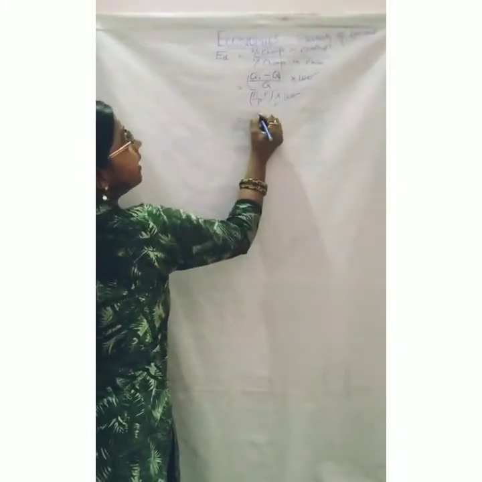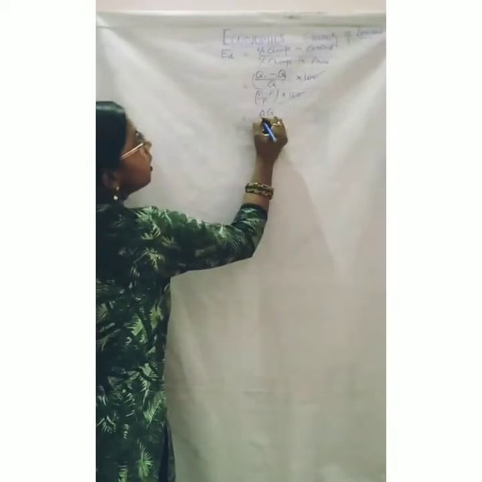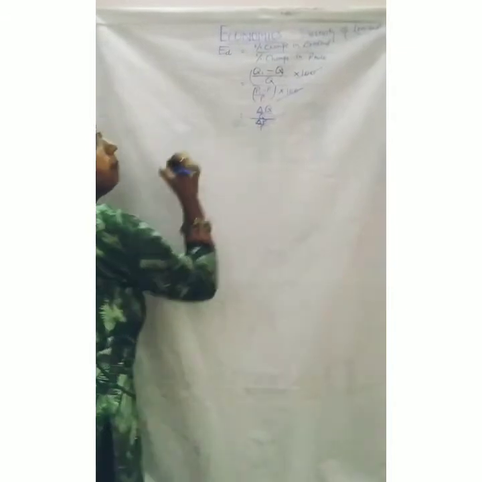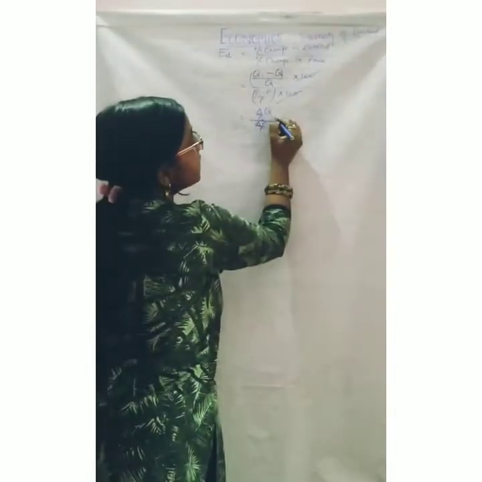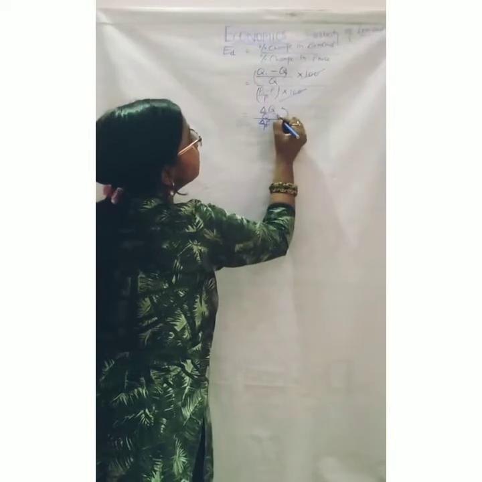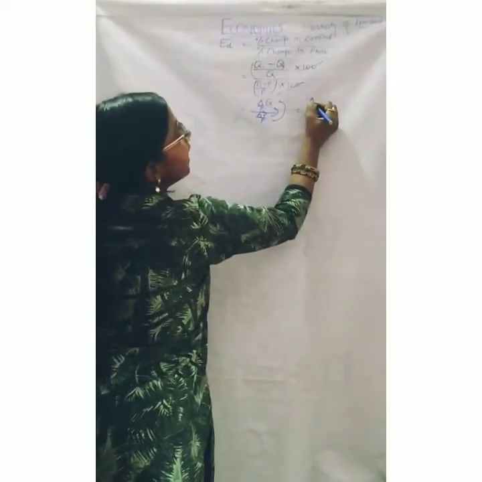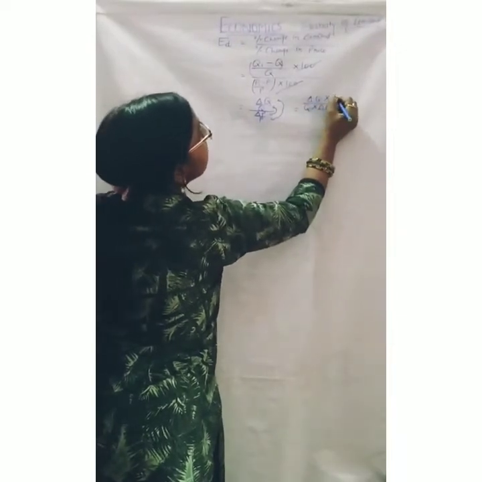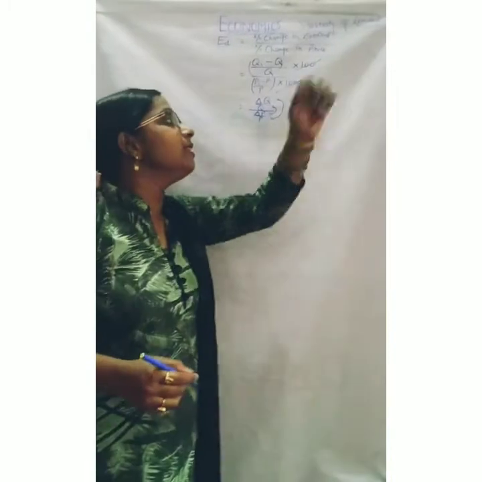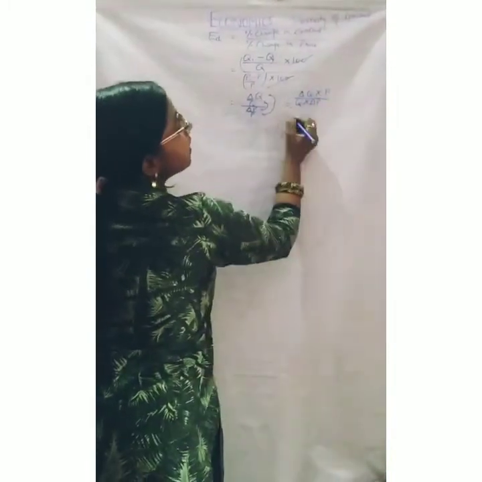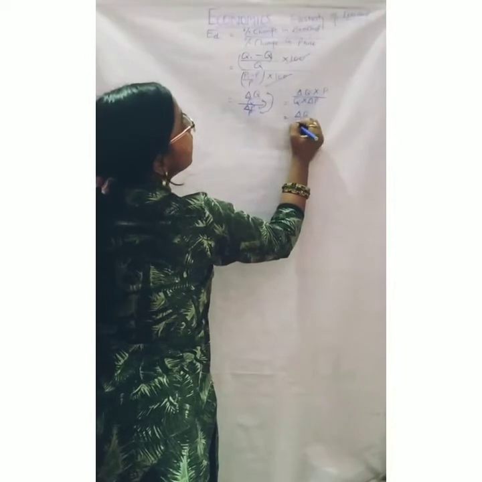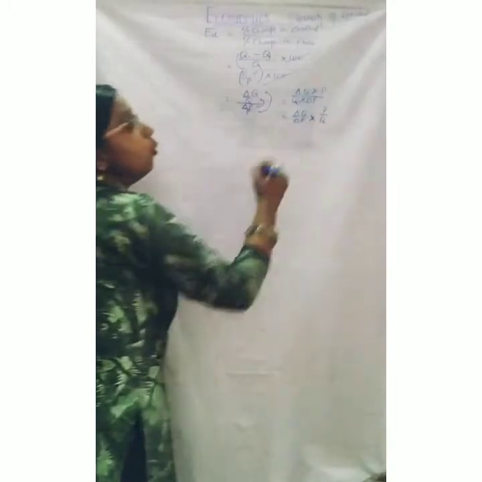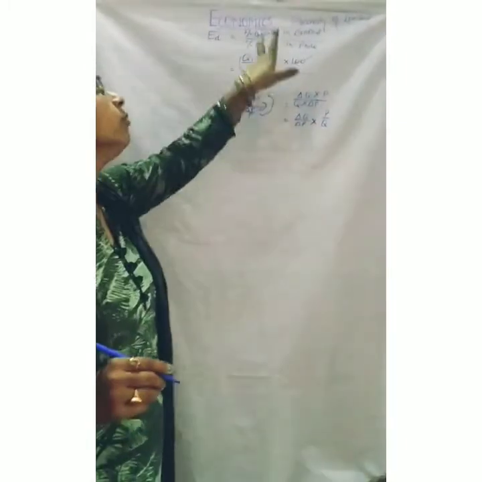Q1 minus Q can be written as delta Q, so it becomes delta Q upon Q divided by delta P upon P. Rearranging, the formula looks like this: ED equals delta Q upon delta P into P upon Q. This is the second formula which we have formed from the first formula.